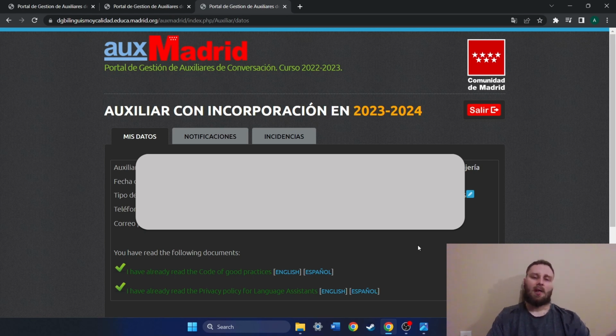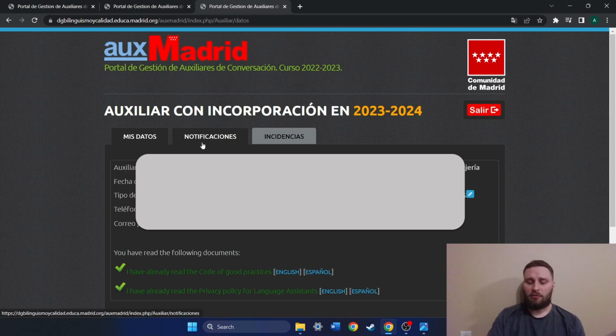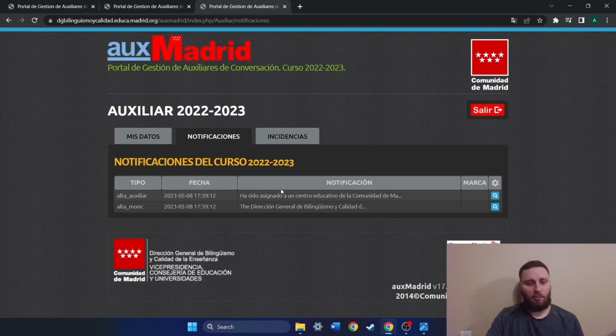Once you log in and you read these and check them, you're basically going to be waiting to receive your Carta at this point, which can take some weeks. Now you do have a couple of tabs up here. This is mis datos, basically my data, my information, your personal info. The next one is notificaciones, which is notifications, right? Similar enough to English.